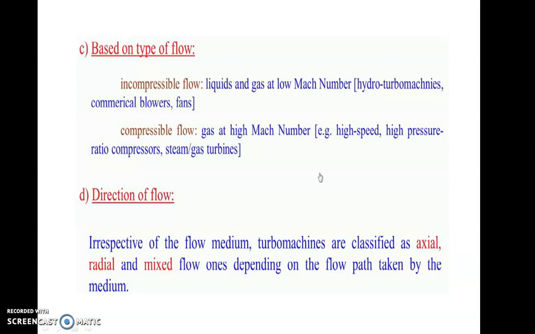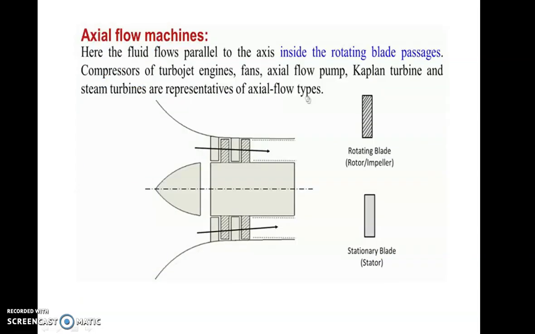In applications of hydraulic turbines, we are going to see all these classifications in detail based on the direction of the flow. Basically it is axial flow, radial flow or mixed flow. Let us see some examples of axial, radial and mixed flow. In axial flow machines, if you say, then there is a compressor.